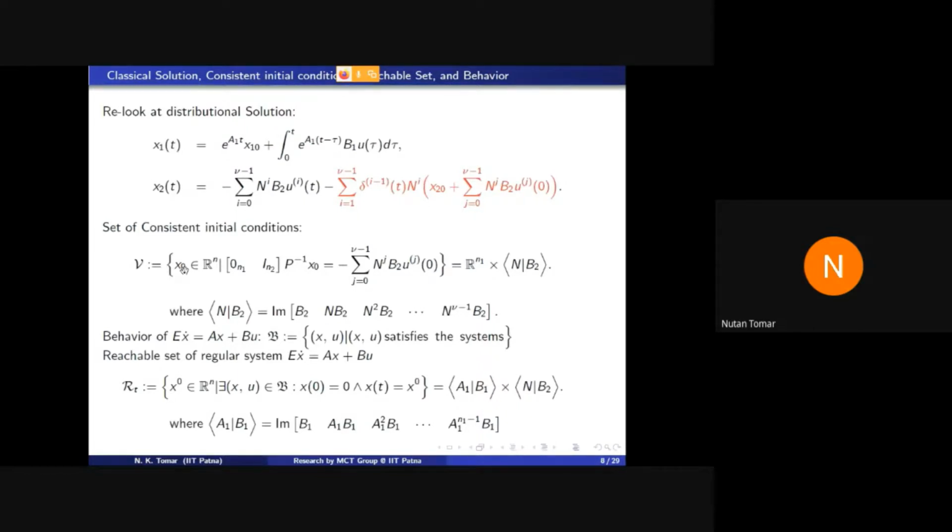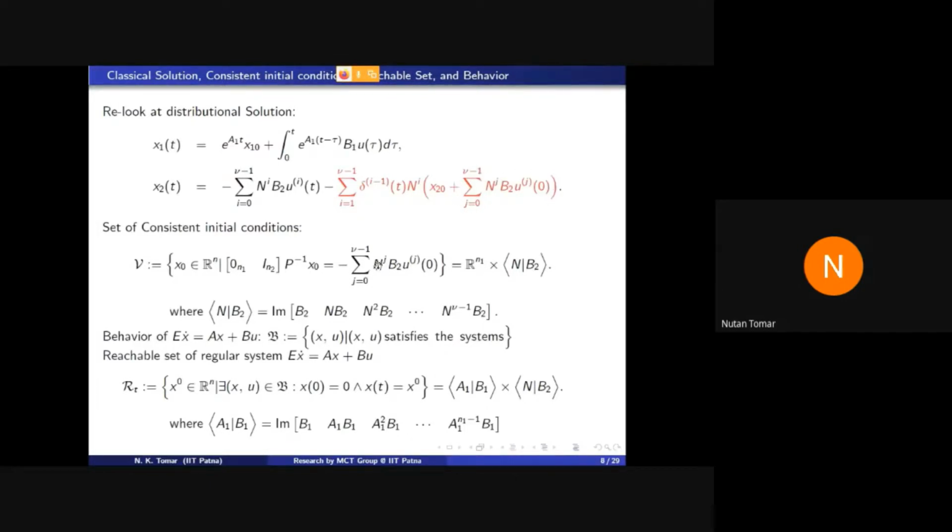The set of consistent initial conditions contains two parts, x1 and x2. Corresponding to x1, there may be any initial data because there is no problem in this solution. The problem is here. So x1 you can take from anywhere, and for x2 you must satisfy this thing.